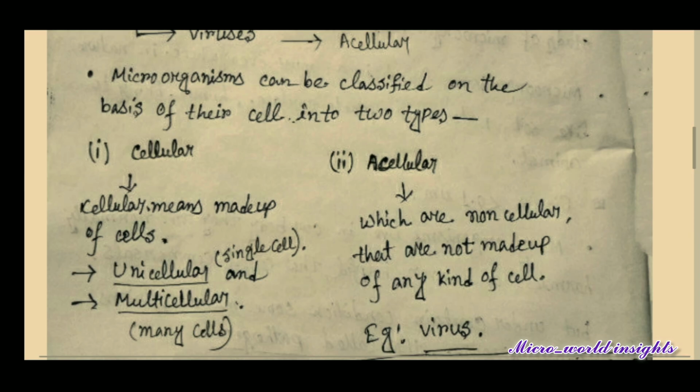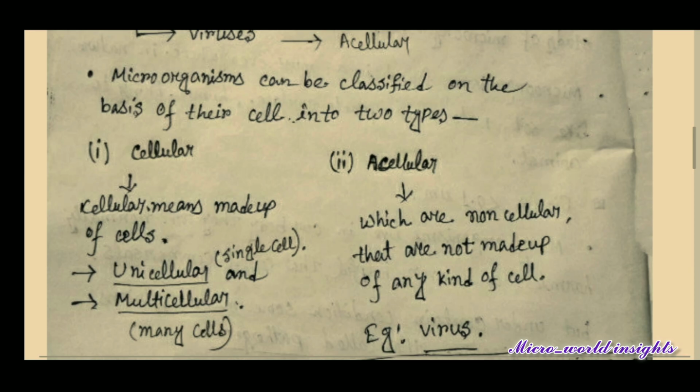If they are made up of a single cell, it's called unicellular, and if they are made up of many cells, it's called multicellular. Most of the microorganisms are unicellular, but sometimes there are also multicellulars. For example, bacteria are unicellular and fungi are multicellular.